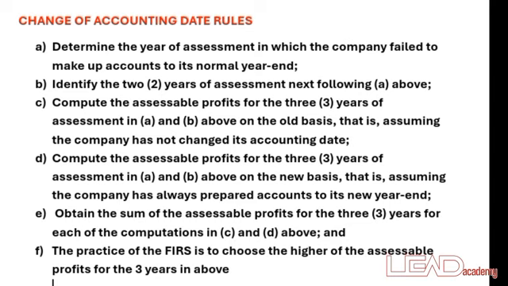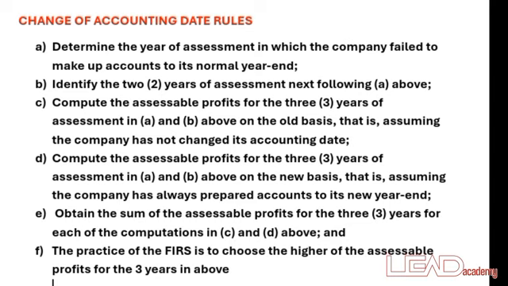After you have noted that time, you must make a 2-year assessment after that period. Number 3 says compute the assessable period for the 3 years of assessment.